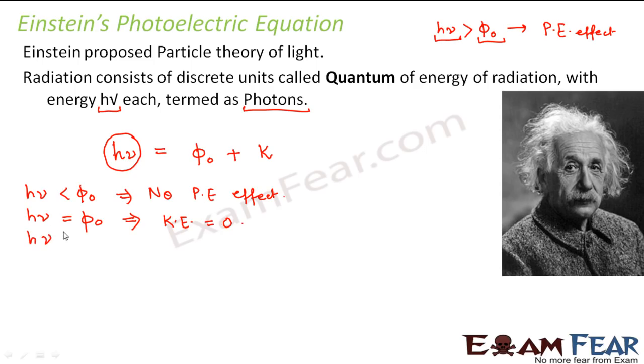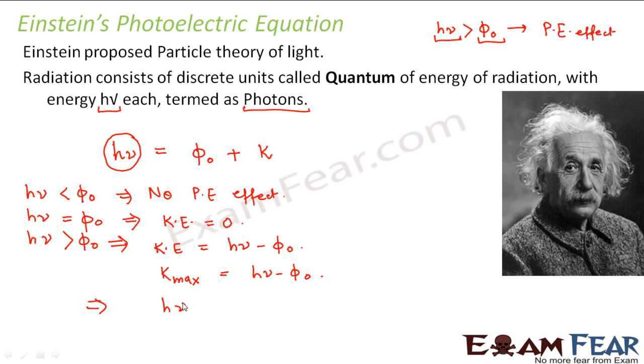Now, when h nu is greater than phi naught, photoelectric emission will take place and there will be a kinetic energy also. So what will be the kinetic energy? h nu minus phi naught. Whatever is the difference, that would be the kinetic energy. So for any electron emission, the kinetic energy can vary from 0 to this value. This is the maximum value of kinetic energy. Kinetic energy cannot have a value greater than this, right? This is the maximum kinetic energy that a photoelectron can have. So we can say this is K max, which is equal to h nu minus phi naught.